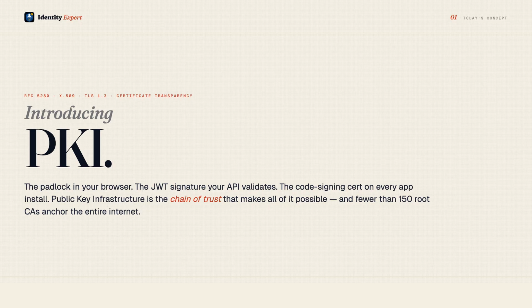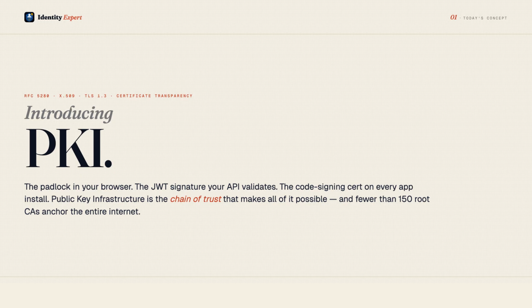The answer is a chain of trust. A certificate authority, a CA, vouches for the binding between a public key and an identity by digitally signing a certificate. Your browser trusts the CA and therefore trusts the certificate. But here's what makes PKI interesting and dangerous. The entire system rests on trusting a relatively small number of root CAs. Fewer than 150 root CAs are trusted by major browsers. If even one is compromised, an attacker can issue certificates for any domain in the world.